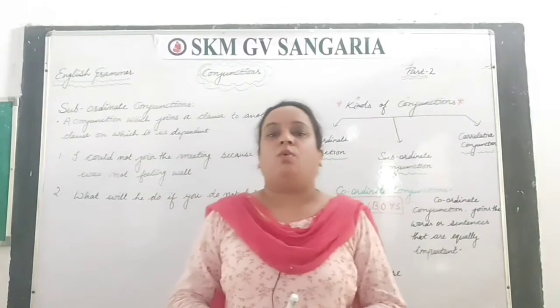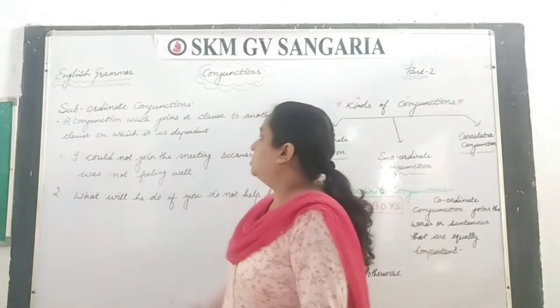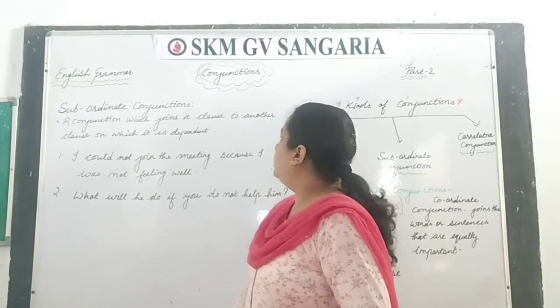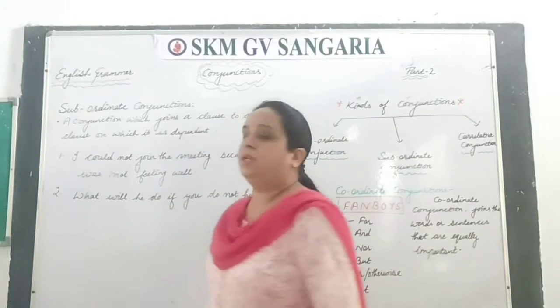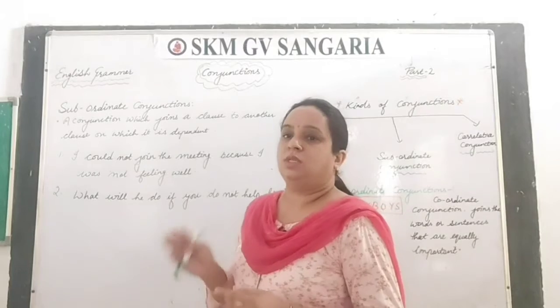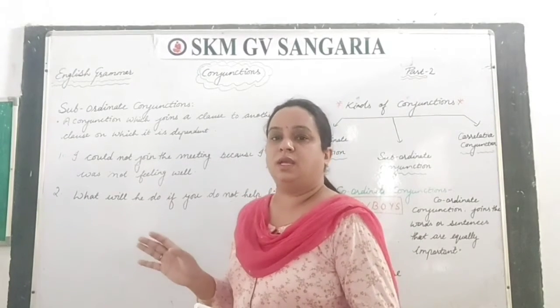So let's see what subordinate conjunctions are. A subordinate conjunction is a conjunction which joins a clause to another clause on which it is dependent, right? A clause is a sentence part where there is a subject and predicate.